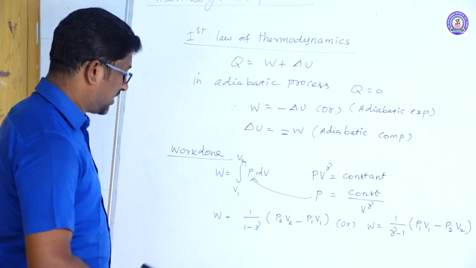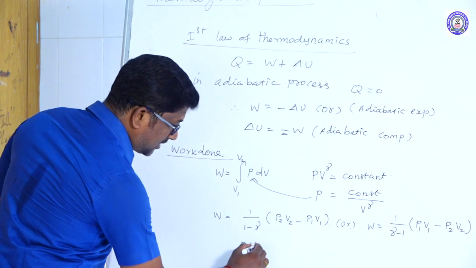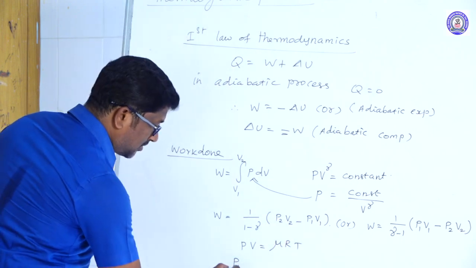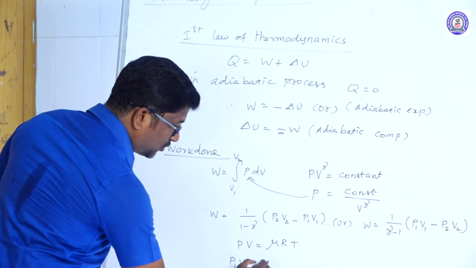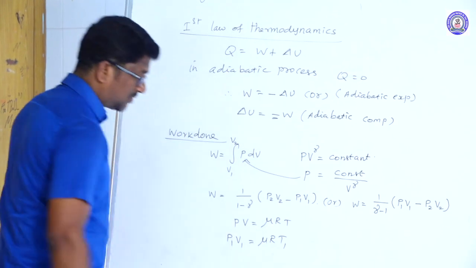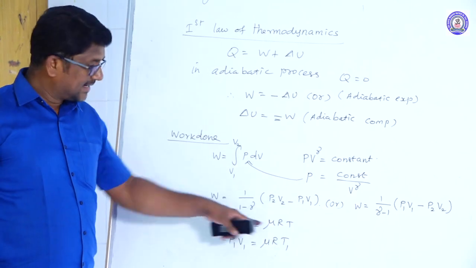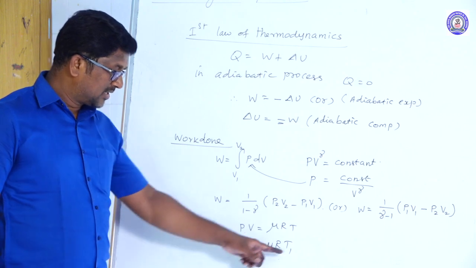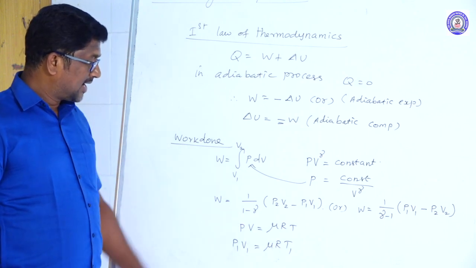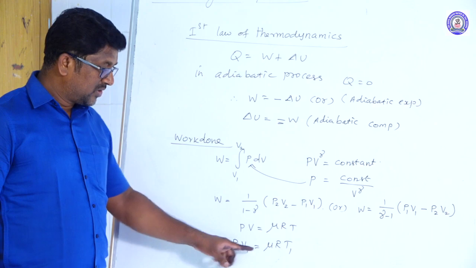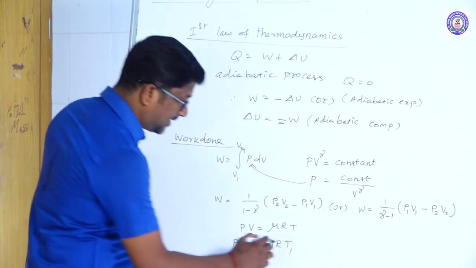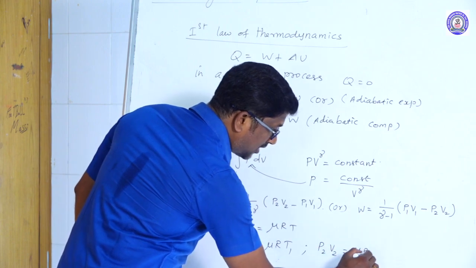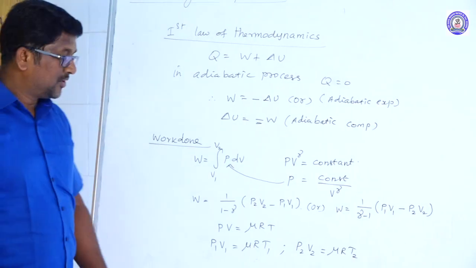We know that PV is equal to mu RT, the ideal gas equation. Therefore P1 V1 is equal to mu R into T1. If the pressure is P1, volume is V1 and temperature is T1, then for that case the ideal gas equation gives P1 V1 is equal to mu R T1. Similarly, P2 V2 is equal to mu R into T2.